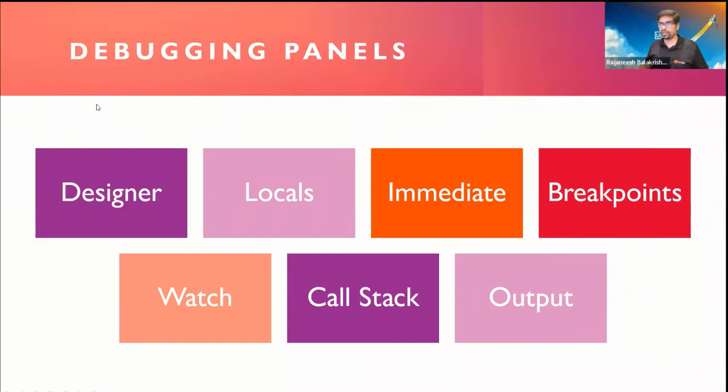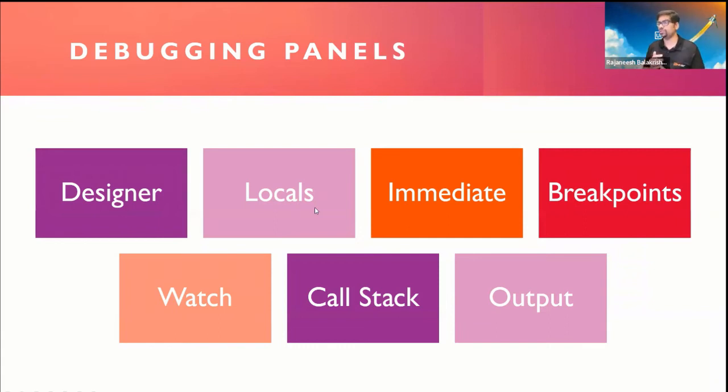In the debugging panels, you saw there is a designer, locals, immediate, breakpoints, watch, call stack, and output. Each of them has its own features, which I can explain as we go. I have already told a few things, but there is more specific usage for each of these panels.